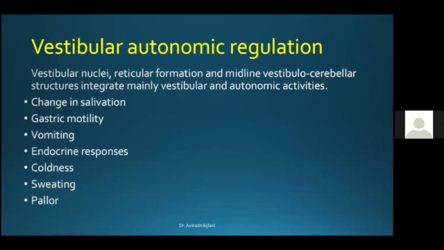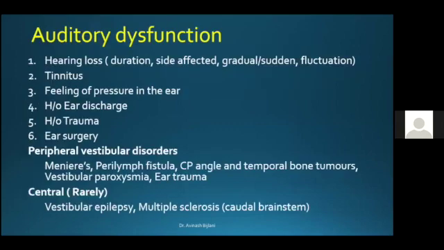So we should ask if the patient has a change in salivation. Does he have increased gastric motility, vomiting? Are there any endocrine responses? Does he feel cold? Is he sweating? Does he feel pale? These go in favor of a vestibular deficit.